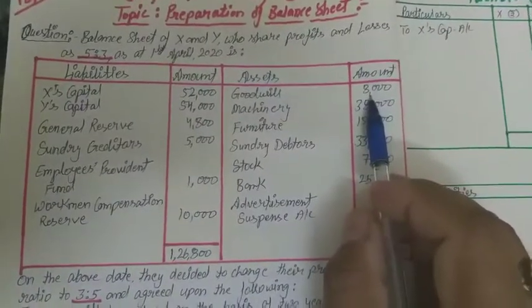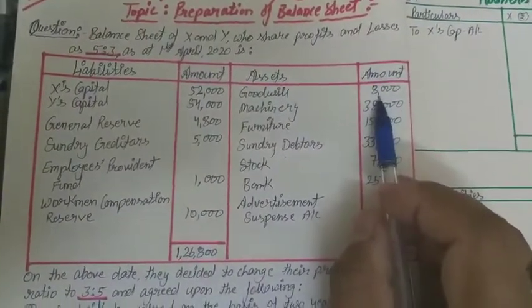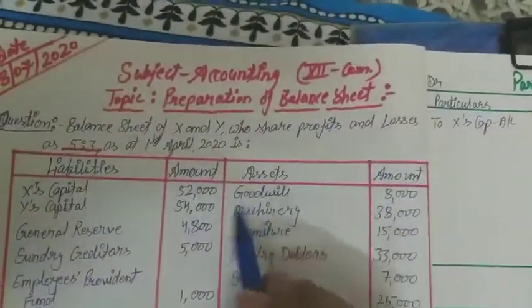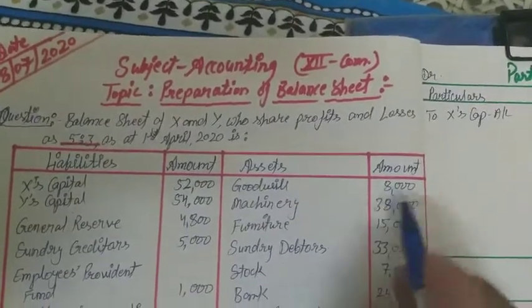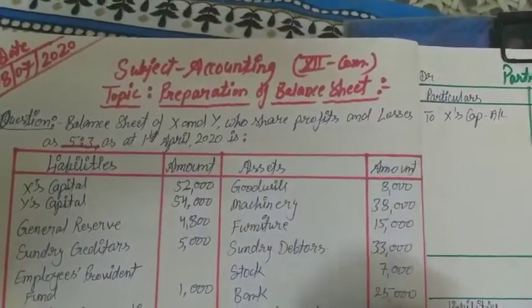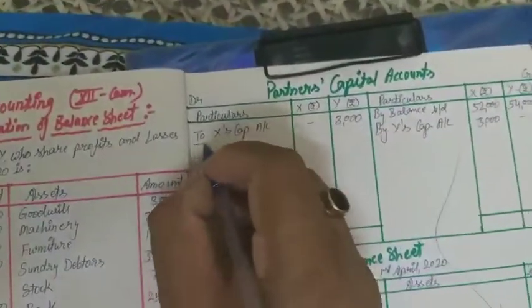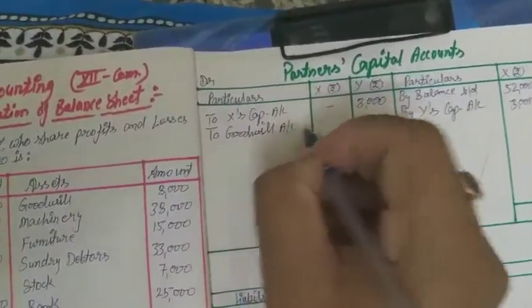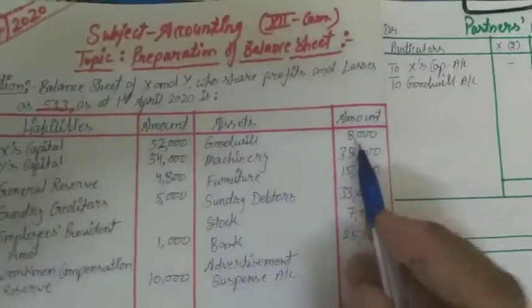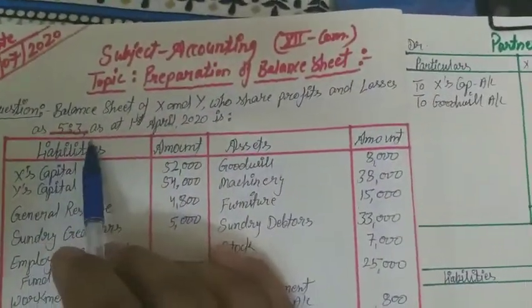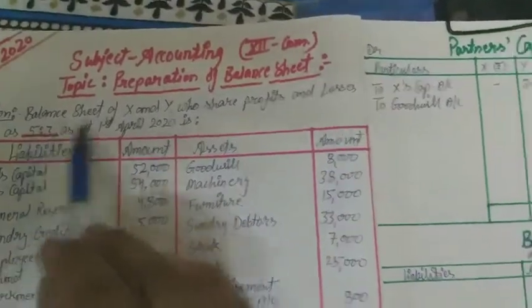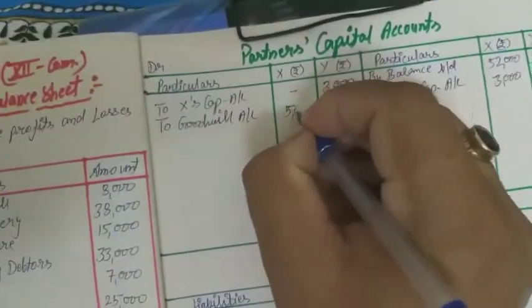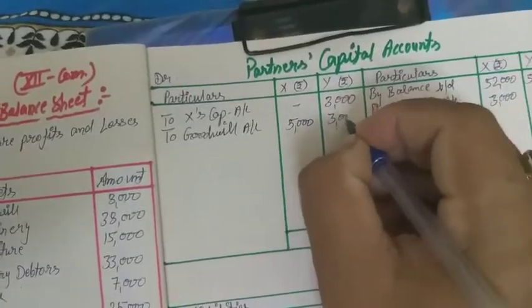If goodwill is distributed, then partners will be debited and goodwill will be credited. Why? Because we are removing goodwill from the firm, like removing any asset, so it will be credited and partners debited. So to goodwill account, and 8,000 will be distributed among the partners in their old profit share ratio, 5:3. So 5,000 for X and 3,000 to Y.